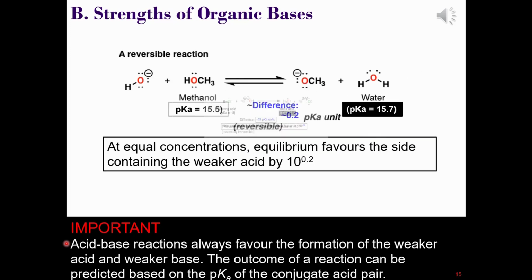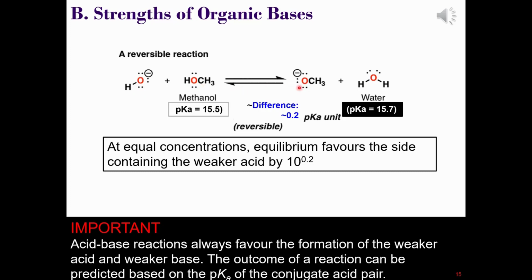Okay, so what about a reversible example? Bases deprotonate, remove a proton from an acid. Being able to predict the strength of the base's ability to carry out such acid-base reactions is incredibly useful for later chapters. The pKa table will help you when you're considering the outcome of any acid-base reaction that leads to a conjugate acid-base pair. In this case, we're attempting to use sodium hydroxide to deprotonate methanol.